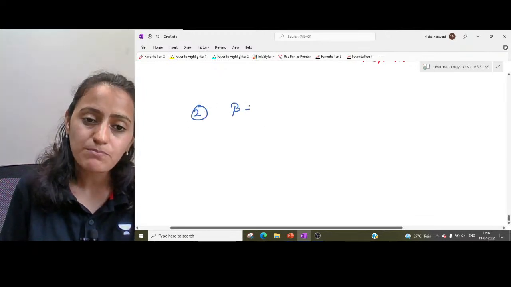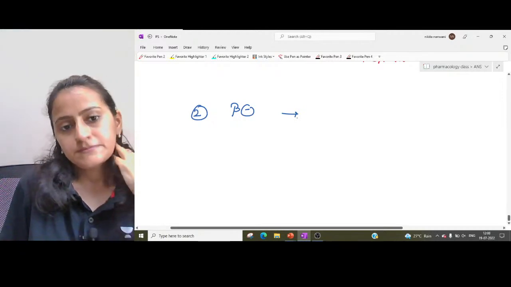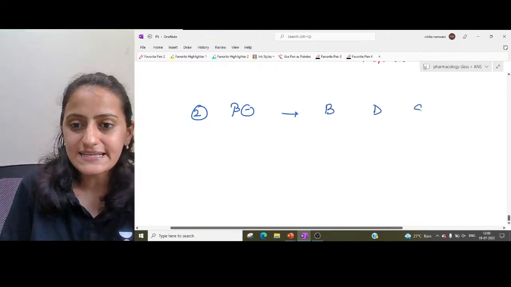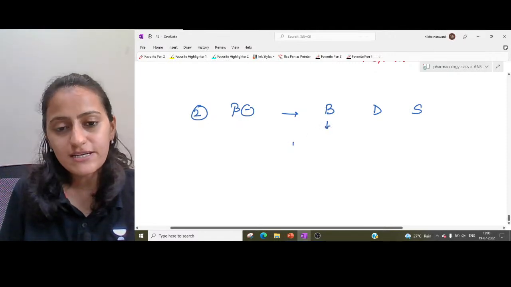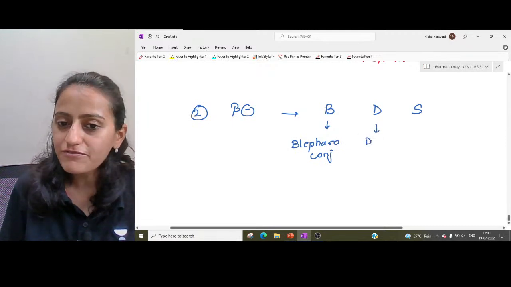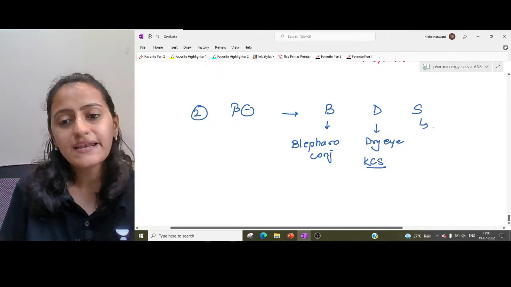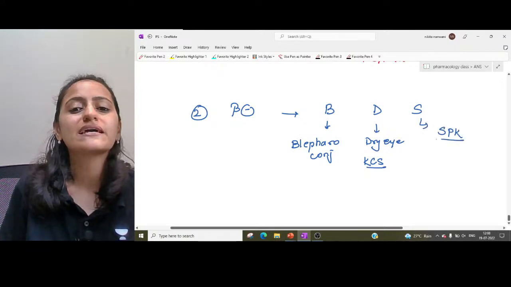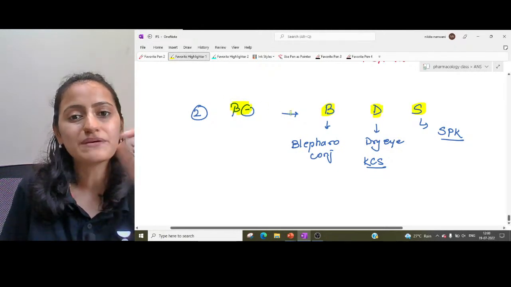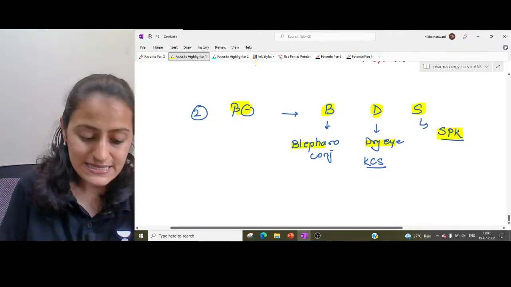Then you have beta blockers. What is the side effect seen with beta blockers? Remember BDS: blepharoconjunctivitis, D for dry eye, that is keratoconjunctivitis sicca, and S for superficial punctate keratitis.